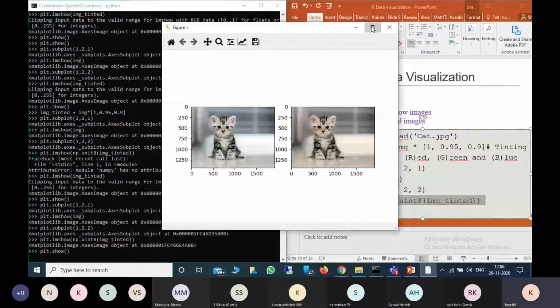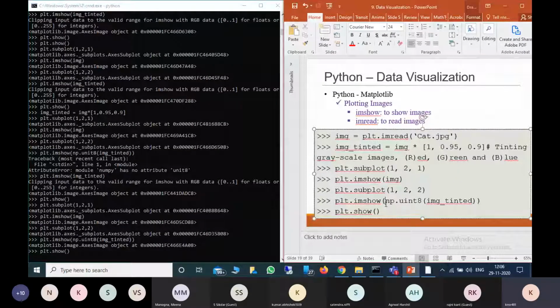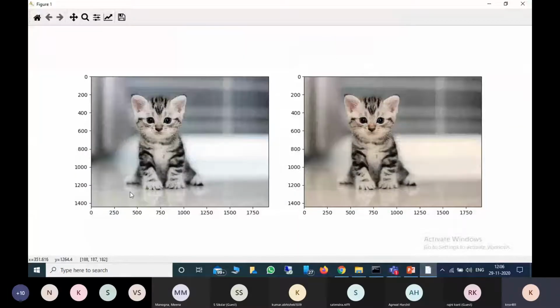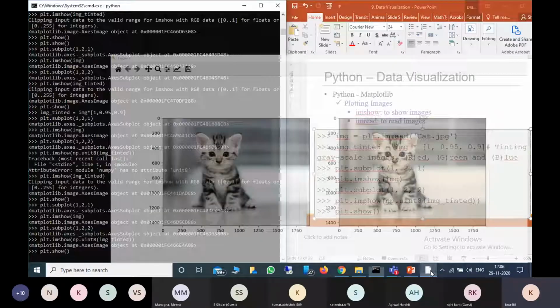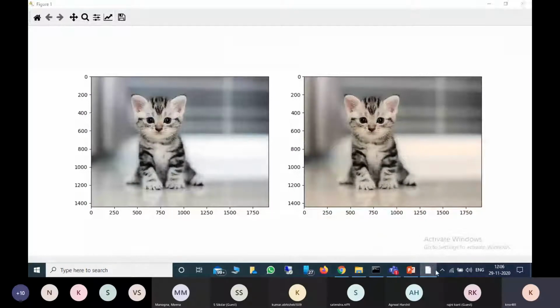Now if we see here, this one in np.uint8, it will give much greater variety. It will increase the color thickness like that. If you see this plot difference, this is the background. There is some change in color. So in this way you can change the colors also.